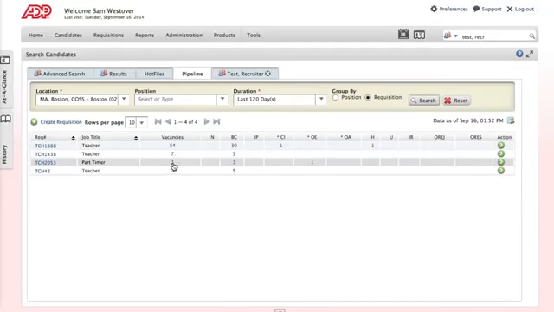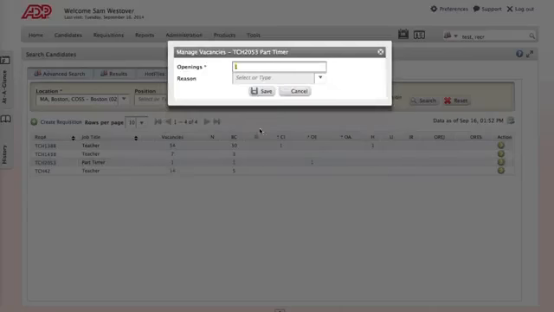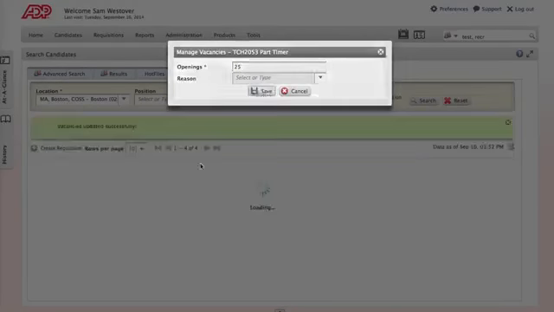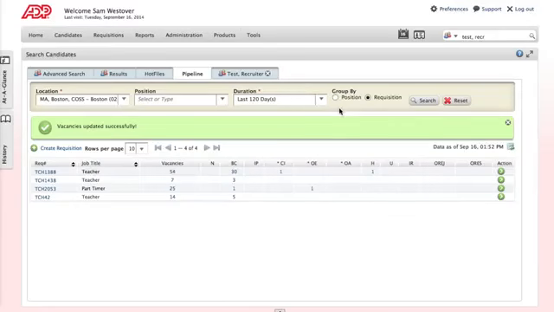So if you click on the number 1 here, you can add the number of openings that you want and hit save, and it'll automatically update that. There you go, 25. So that's much better.